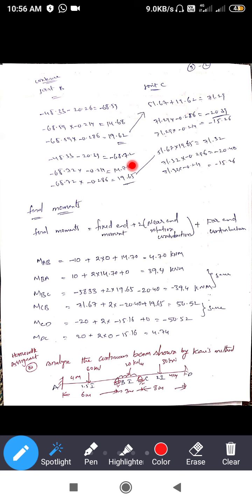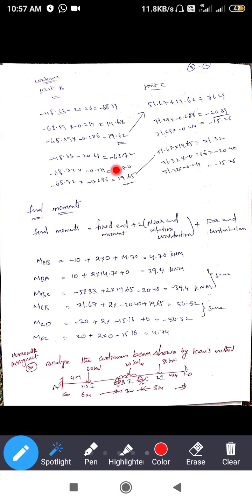Moment BA. Here B is the nearer end and A is the far end. So the fixed end moment from B to A is plus 10, plus 2 into the nearer rotation contribution, which we got at B as 14.70, so 2 into 14.70, plus the far end rotation contribution, which is A, a 0 value. So that is 39.4 kilonewton meter.